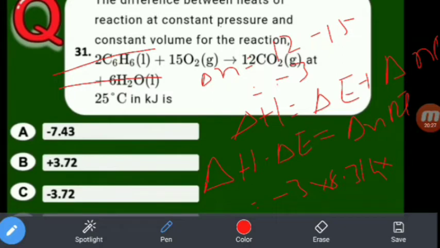So the answer is minus 3 into 8.314 into temperature, 25 plus 273, 298. So now the answer is minus 7.43. So the answer is A.